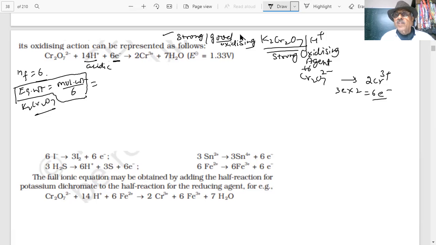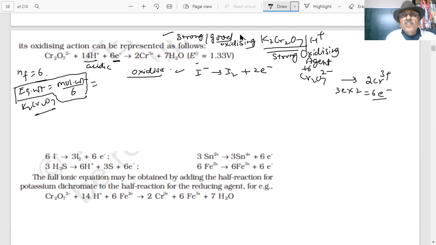Plus 6 to plus 3. This is plus 6, this is plus 3. Since there are 2 chromium, the total electrons involved are 6. Therefore, it can oxidize. It can oxidize, student. If I take iodide ion, it will be oxidized to iodine.